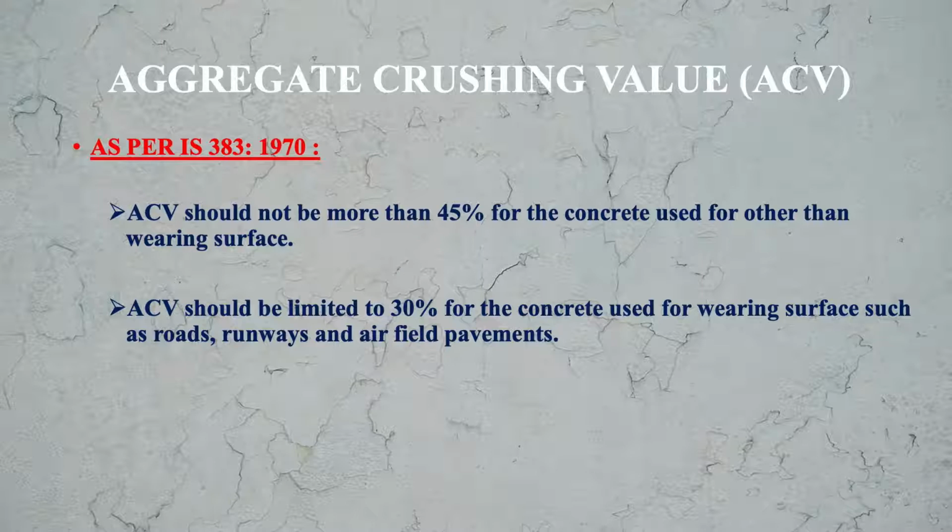But if we are using the aggregate for wearing surface, then for that concrete the aggregate crushing value should be limited to 30%. It means aggregate crushing value should not be more than 30% if the concrete is being used for wearing surfaces such as roads, runways and airfield pavements. So for that purpose ACV is limited up to 30%. So this is the use or importance of the aggregate crushing value test.